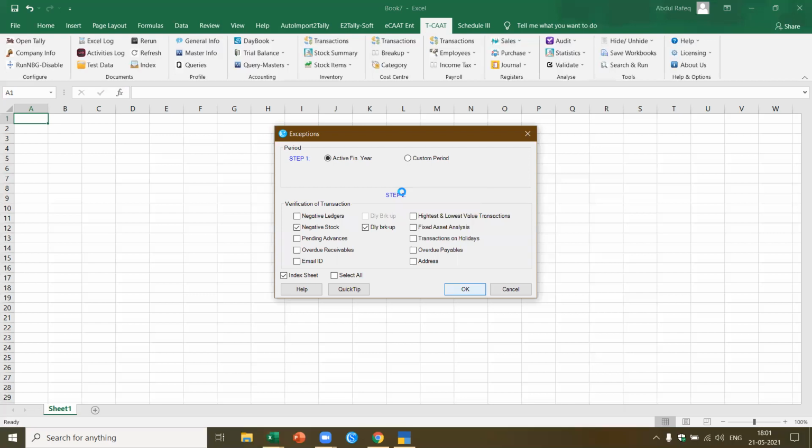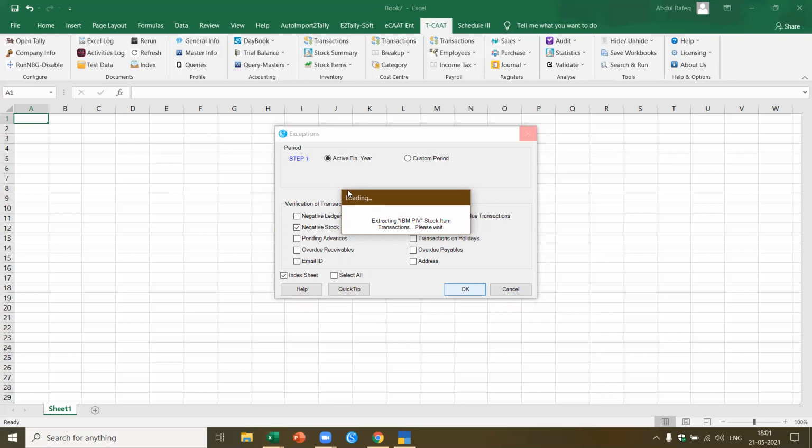So we're extracting, I think 5-6 ledgers are there. We're extracting one by one. It's copied in the background in the data grid, and from there we'll copy into Excel. It'll take another 2 to 3 minutes.